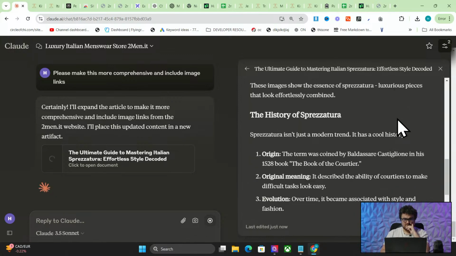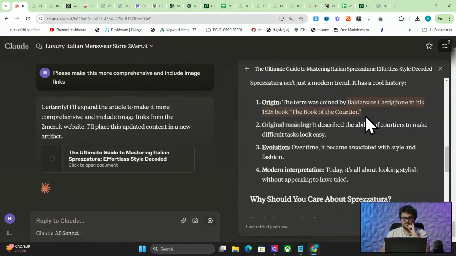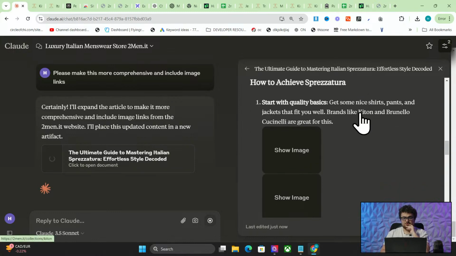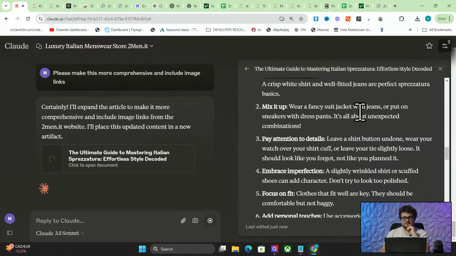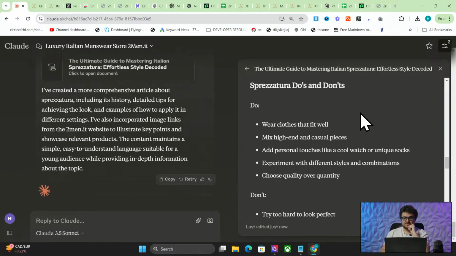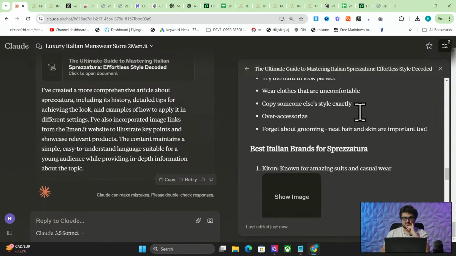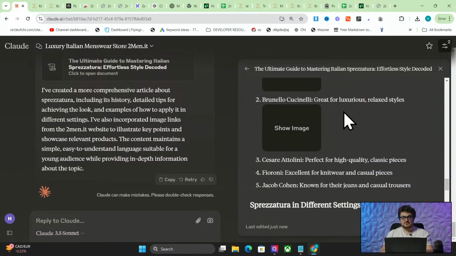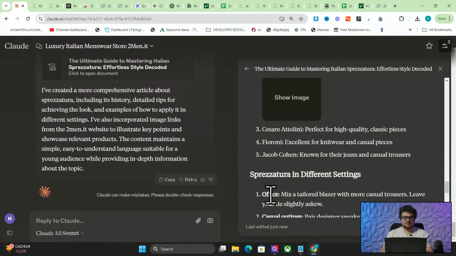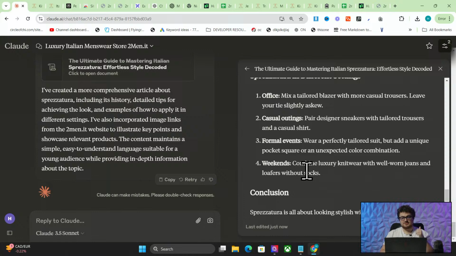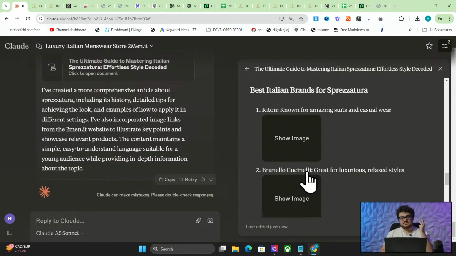Okay, here we go. We've got a bit more of the kind of juice that you would need to rank for something like this, how to achieve it, and then we have some images again, beautiful, crisp white shirt, we'll see if that's actually what that is. Sprezzatura do's and don'ts, best Italian brands, perfect, these should have internal links, it does, to two men, which is perfect. This is exactly the kind of thing we're looking for. We've got a really good range of images, lists, internal links, everything that we asked for.